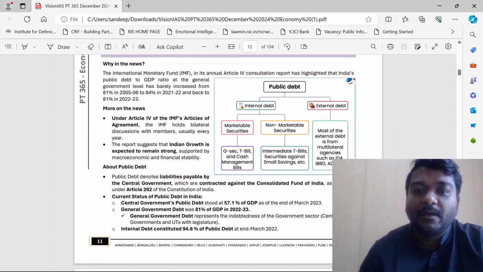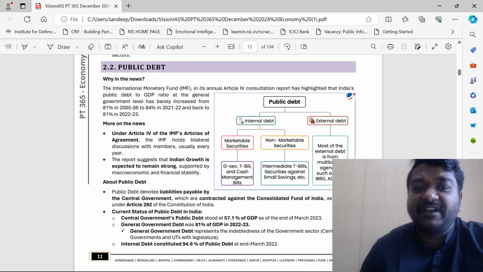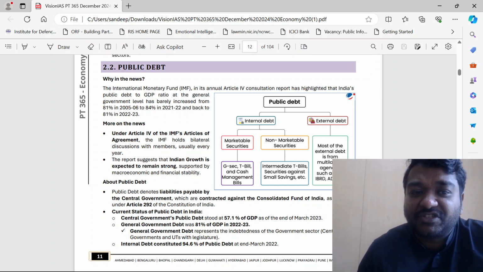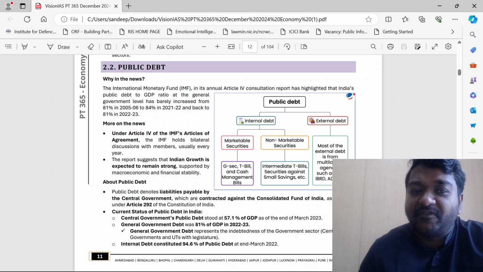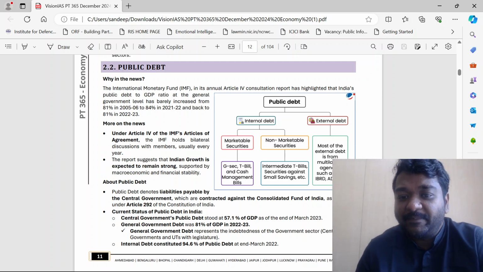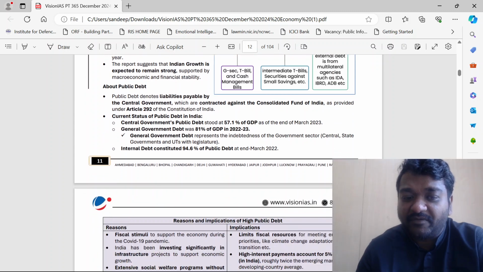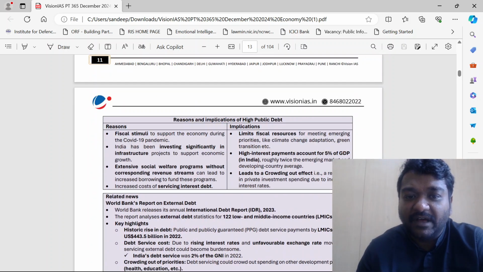Then, guys, the IMF in its annual Article 4 consultation report has highlighted that India's public debt to GDP at the general government level has barely increased from 81% to 84% and back to 81%. That means we are actually trying to ensure that public debt is not increasing more. That is what we are trying to ensure. Yeah, this can be important, guys.